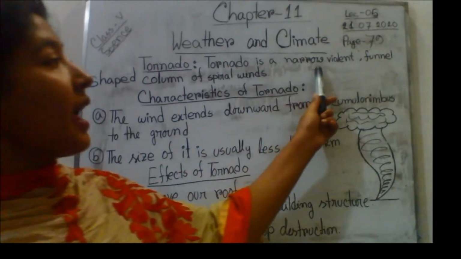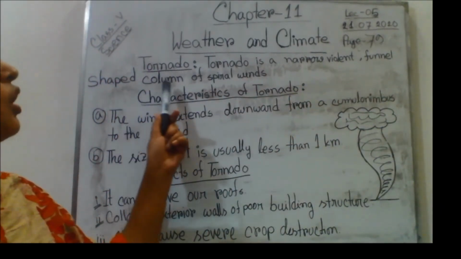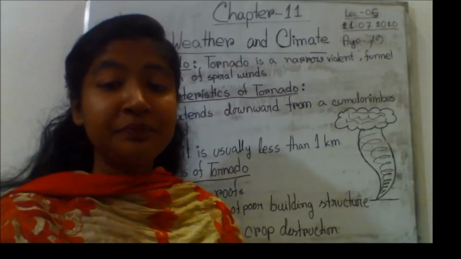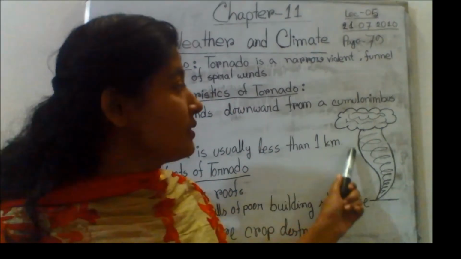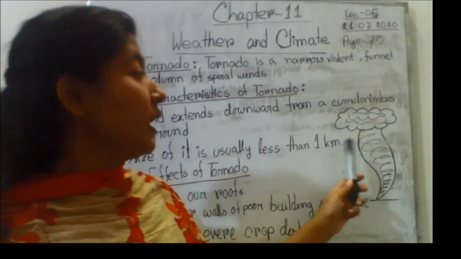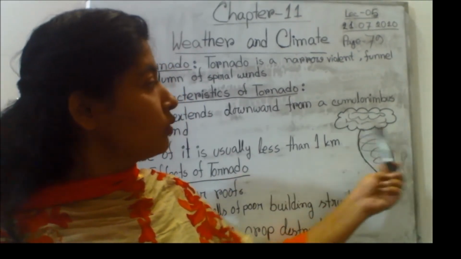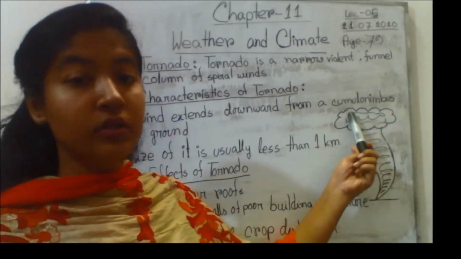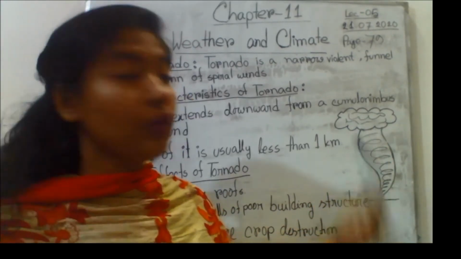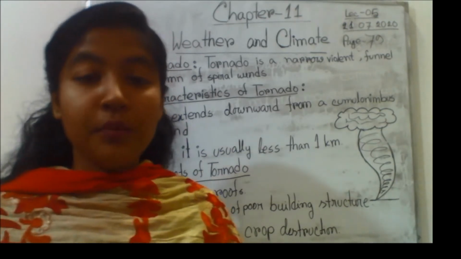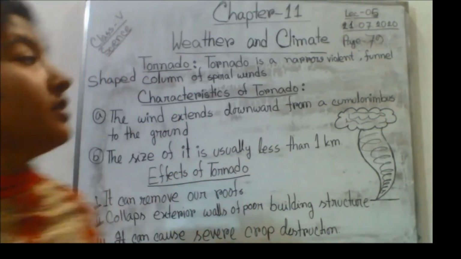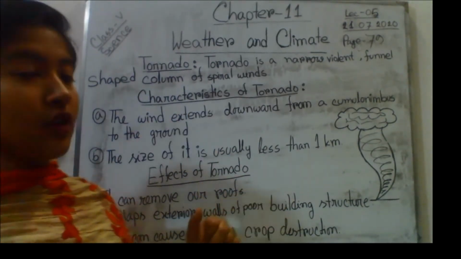Tornado is a narrow, violent, funnel-shaped column of spiral winds. Here you can see a picture of a tornado. This is the tail of the tornado and this is the cumulonimbus cloud, and the wind always moves in a spiral motion. Now let's read the characteristics of tornado.